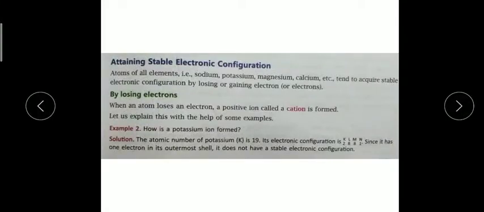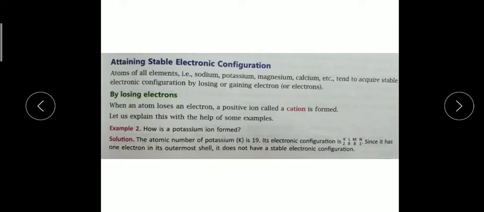So children, today I am going to explain how a cation is formed and how an anion is formed. Atoms of all the elements are unstable if they have an incomplete outermost orbit, or their valence electrons are incomplete. So how will they become stable? By donating, by gaining, or by sharing electrons.